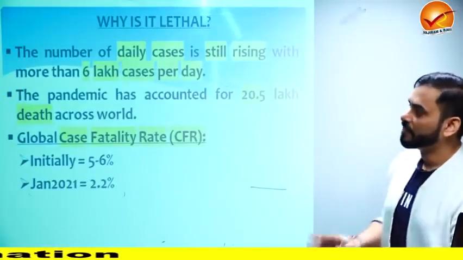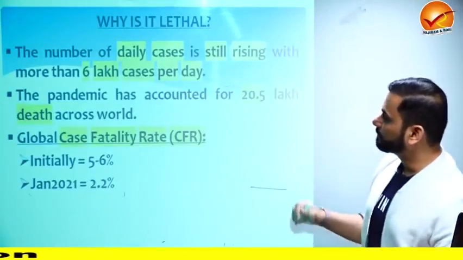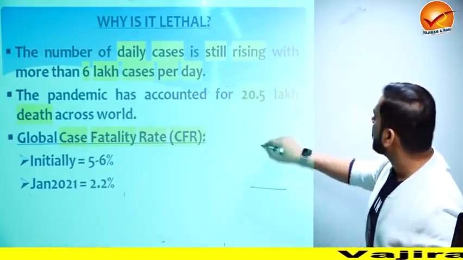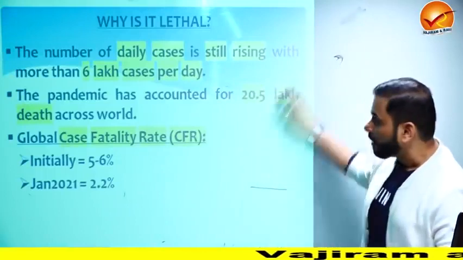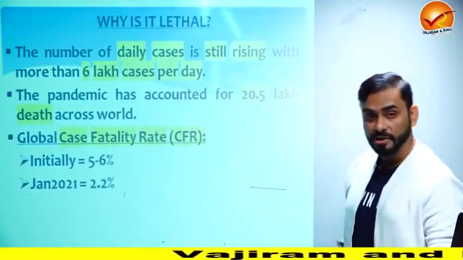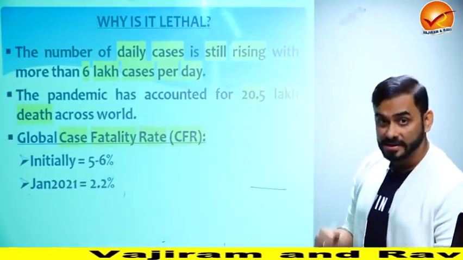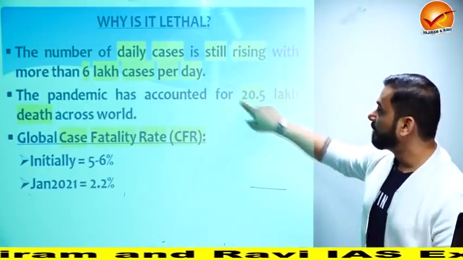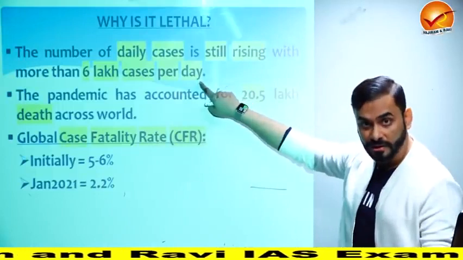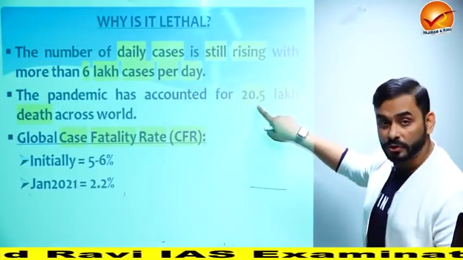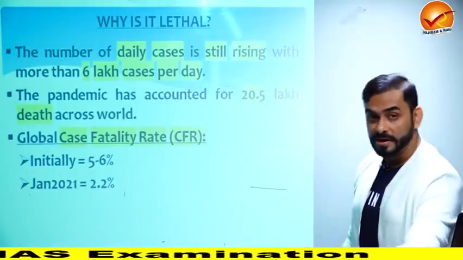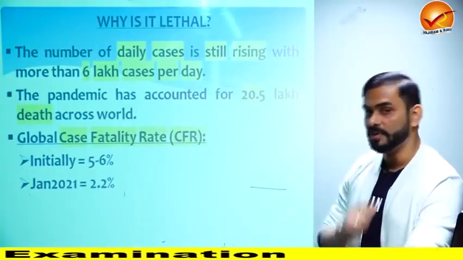Why is it lethal? It is lethal because I told you already that the number of daily cases is still rising. It's going up. Okay, and how many cases are being diagnosed every day? 6 lakh cases per day. Hence, it is lethal. Now, and by the way, this is a global figure across the world, it has led to deaths of close to 21 lakh people across the world. 21 lakhs is not a very small number.